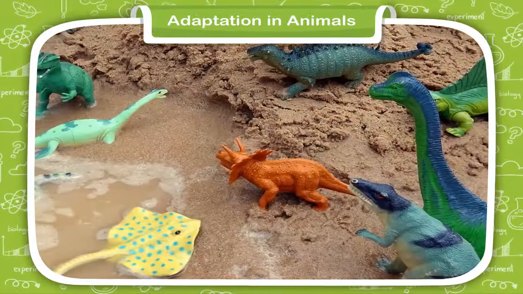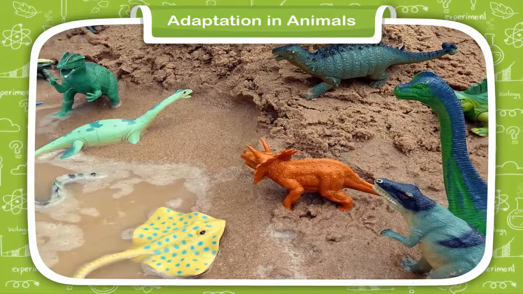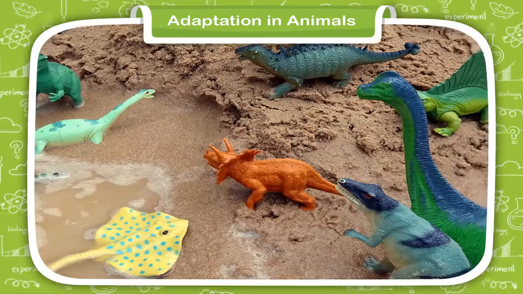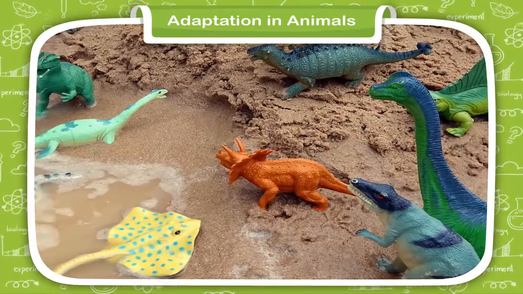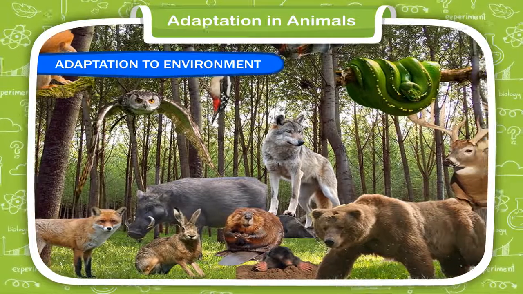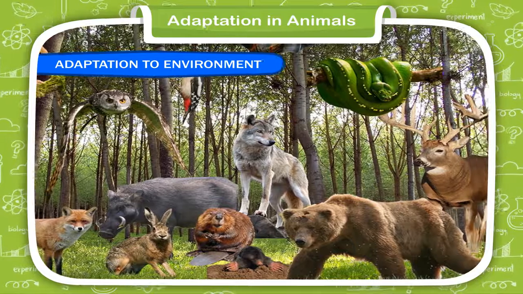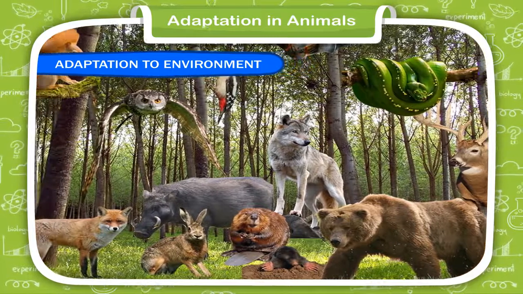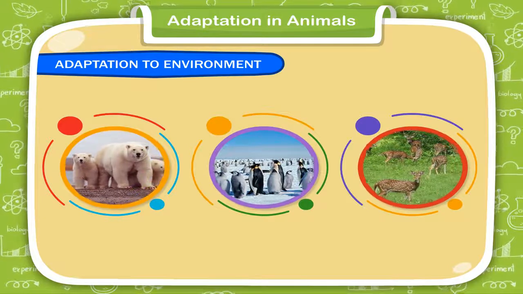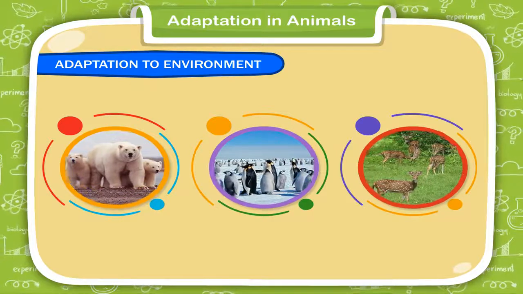Usually, living things adjust themselves to their surroundings, or they change themselves according to the environment to survive. This is called adaptation. Adaptation to environment. We know that different animals live in different types of environment. They need food and shelter to live, for which they depend on their environment.